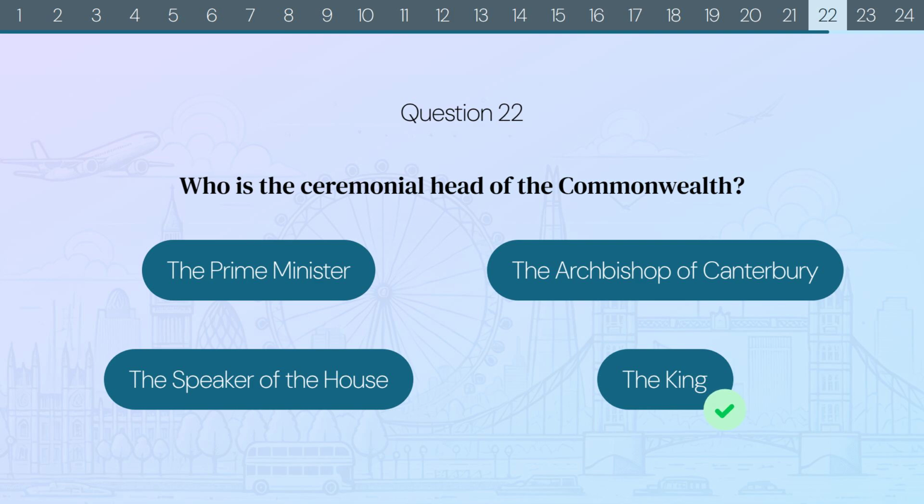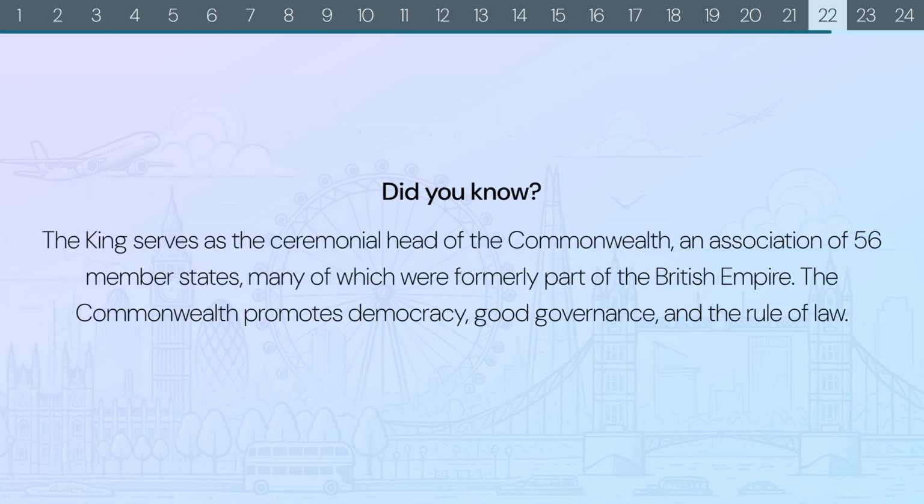The correct answer is the King. Did you know? The King serves as the ceremonial head of the Commonwealth, an association of 56 member states, many of which were formerly part of the British Empire. The Commonwealth promotes democracy, good governance, and the rule of law.